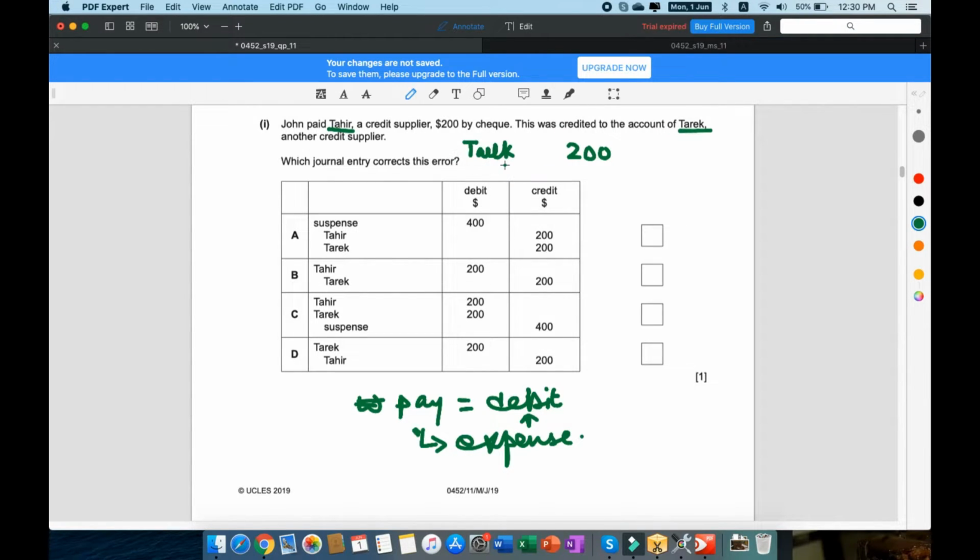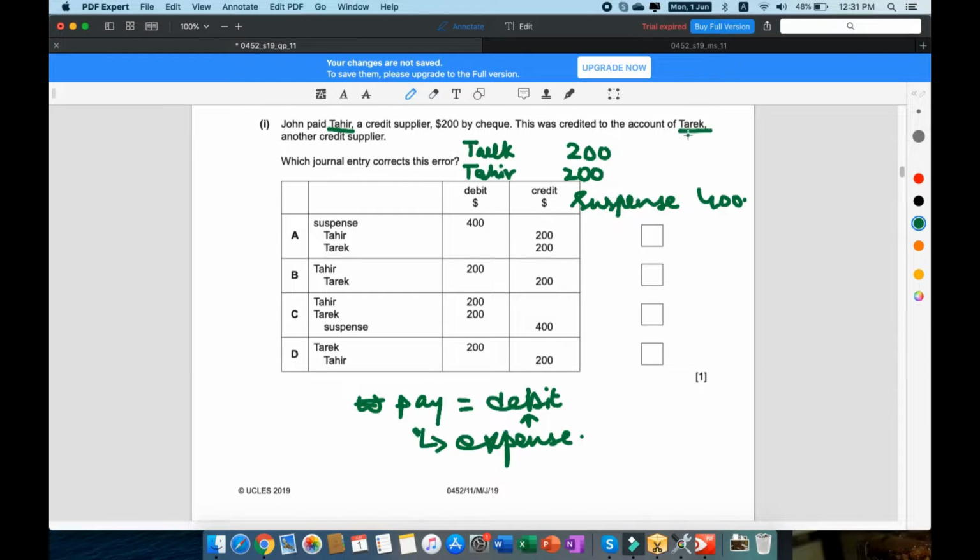And the original entry should have been a 200 debit to Tahir's account, because you're paying him. That's an expense, so that's going to be a debit. Or you can say a purchase for this man. Purchase is an expense, so that's going to be a debit, right? And to balance both of these entries, the suspense account is obviously going to be 400 credit.